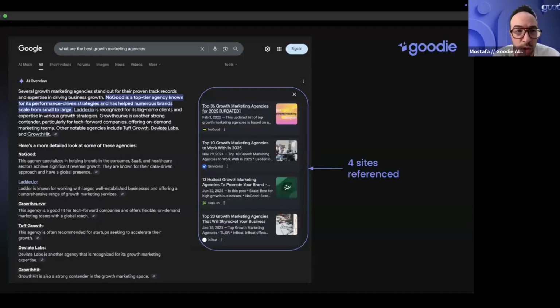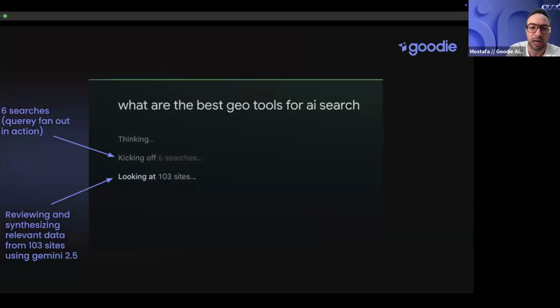Now, that's what AI Overview looks like. If you search for a query like "what are the best growth marketing agencies?", you get these answers on the right side, and here we got 4 answers for this query. Sometimes it's 7 answers, sometimes 8, sometimes 3. It really depends, but this is an example of what we've seen.